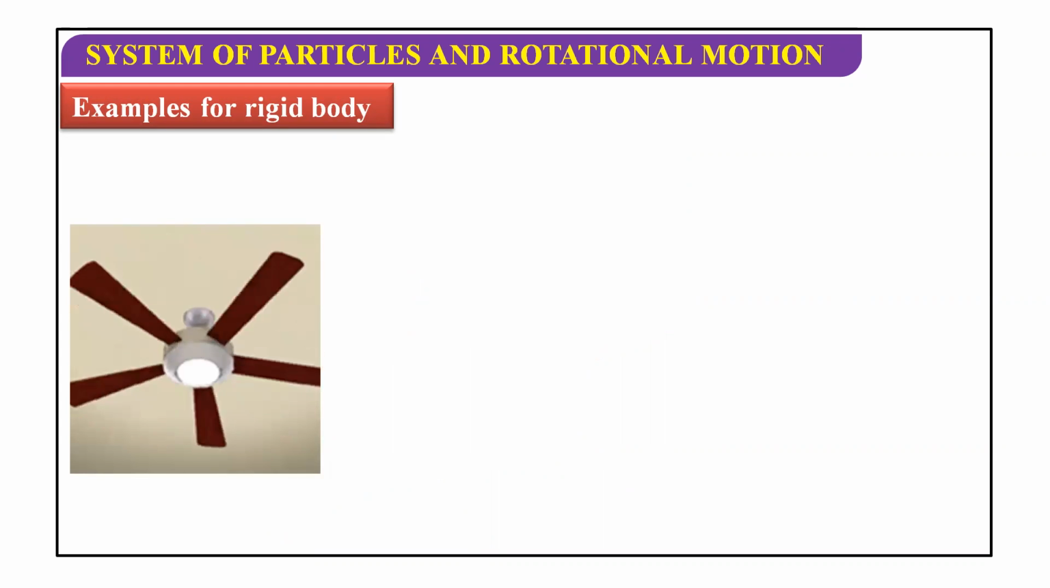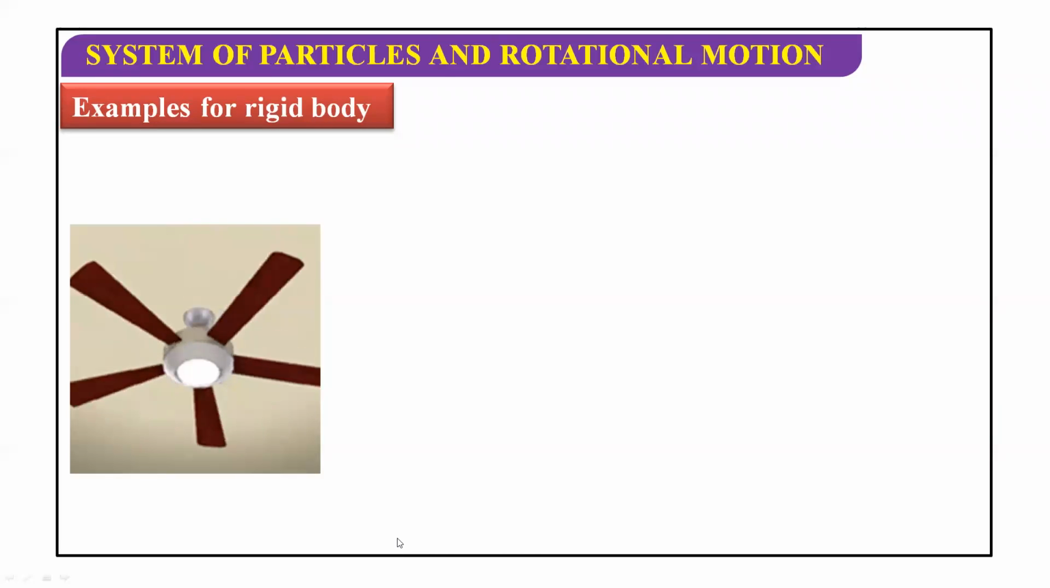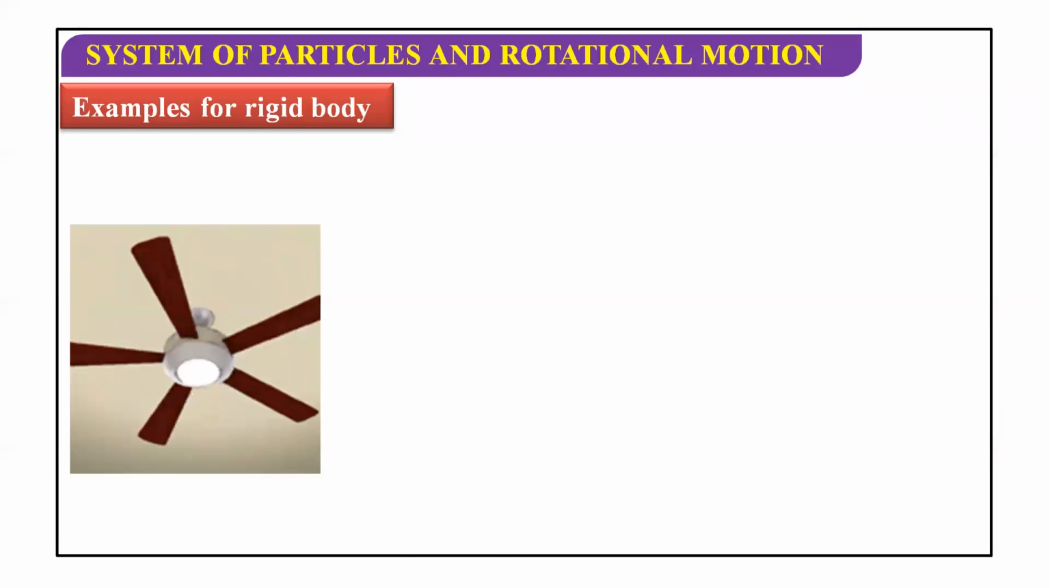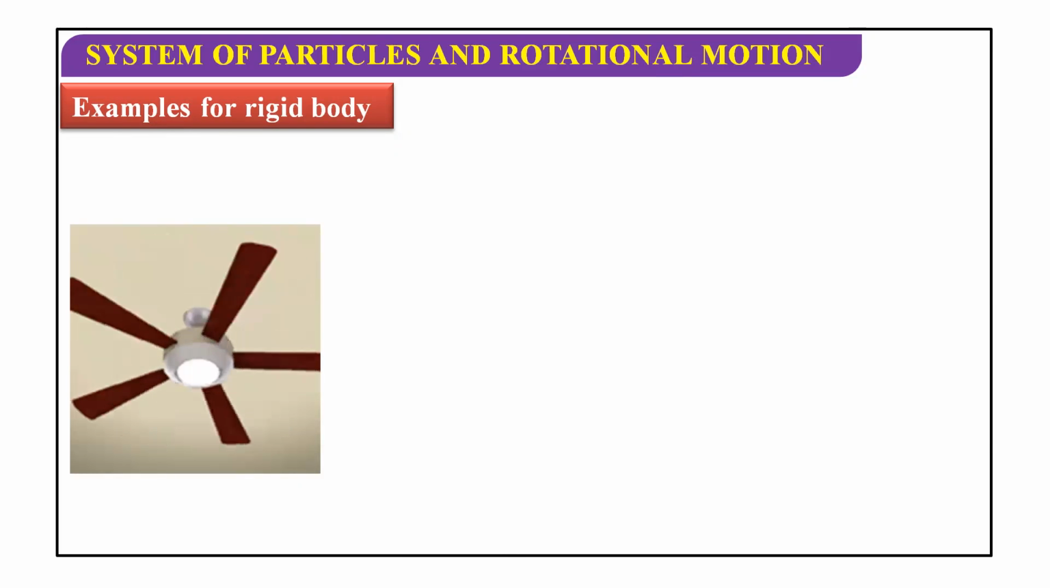Tell me. Just observe it. Sir, with respect to weight, it will be the same, constant, sir. Will it be constant or changing? One word. Constant or changing? Will it be a rigid body? A fan is a rigid body or not? Yes, sir, it is a rigid body. Yes, very good. Why is it a rigid body?